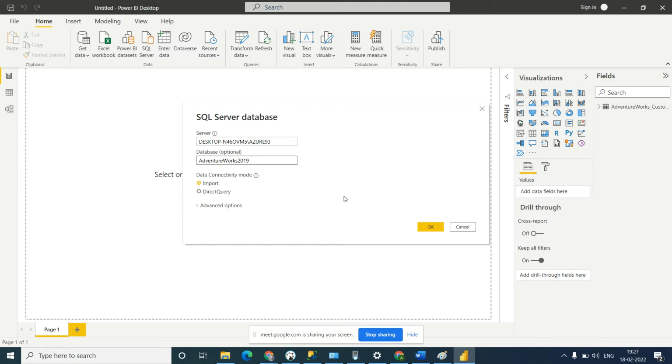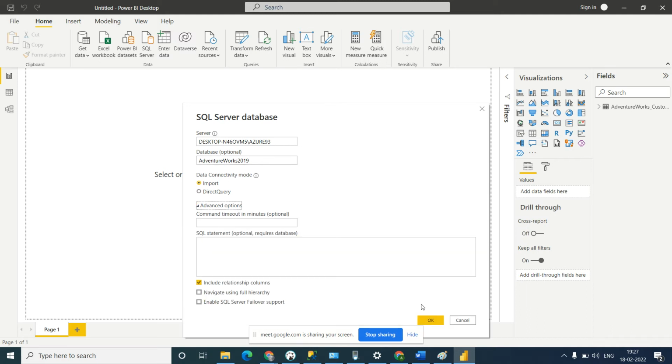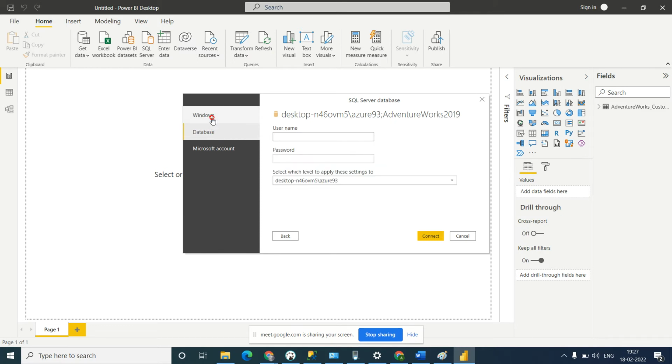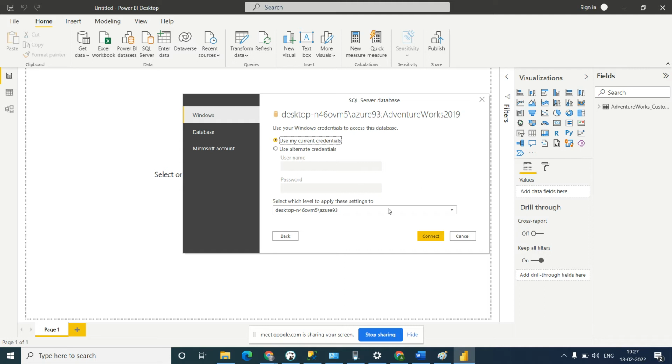So Adventure Works, and there is an Advanced option available. What is this? Let's click on OK. When you click on OK, it will ask whether it is your Windows ID password or database ID password. I will select that it is a Windows ID password, and we'll connect.